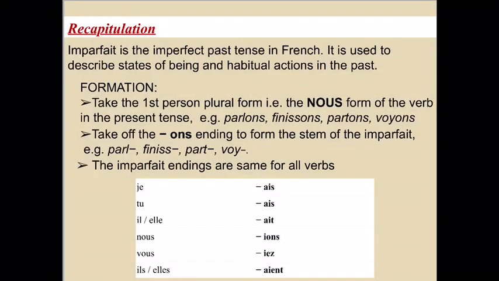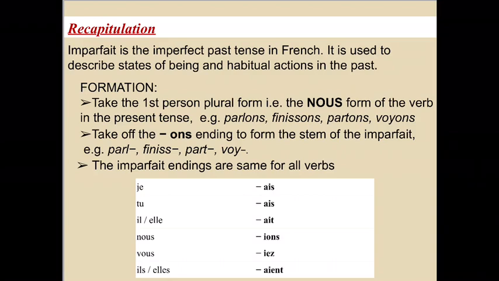So let's now recapitulate what we have learned today to know more about imparfait. So imparfait is the imperfect past tense in French. It is used to describe states of being and habitual actions in the past. So to sum up, a description of the past, a habit, or a past continuous action indicates imparfait.